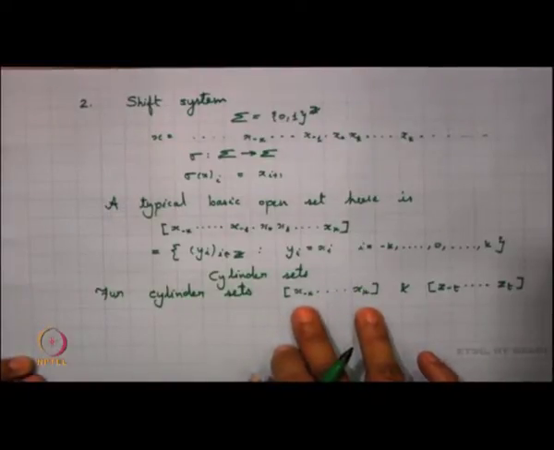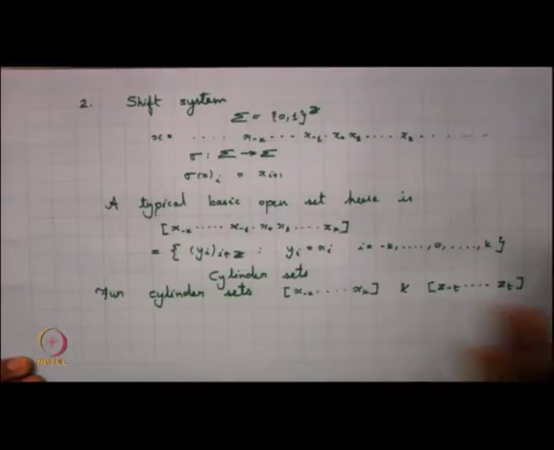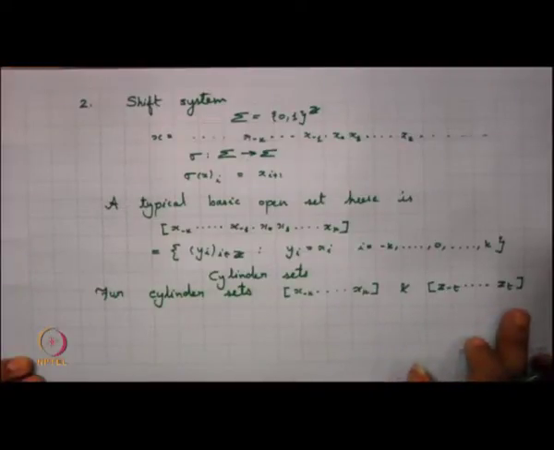Then I am looking at a typical sequence which belongs to this cylinder set. After certain times it could assume any value, so it could also assume the value z_{-t} to z_t somewhere.